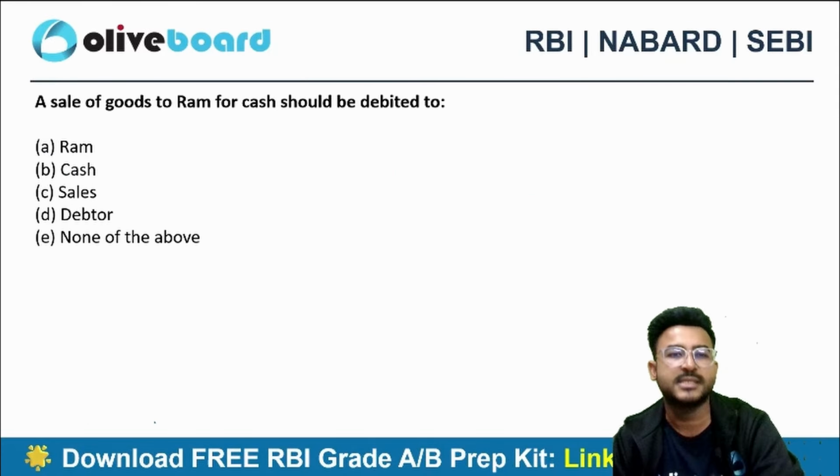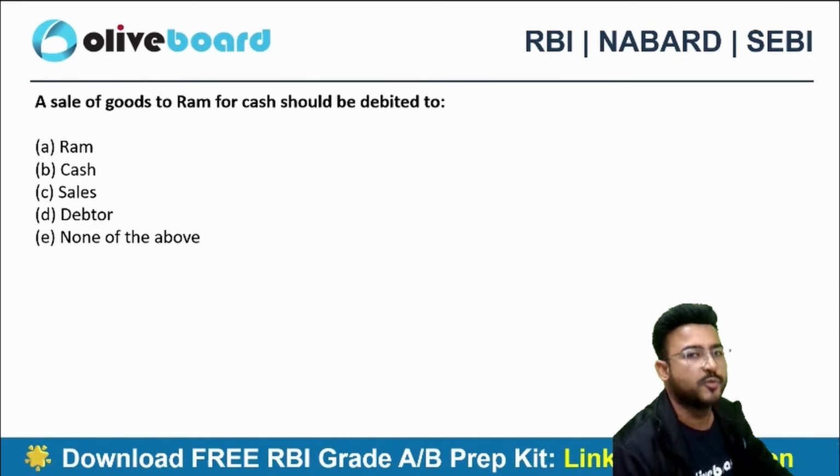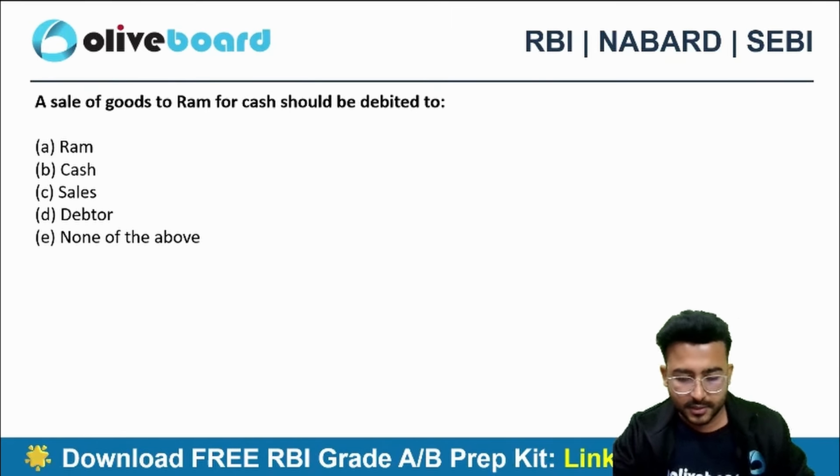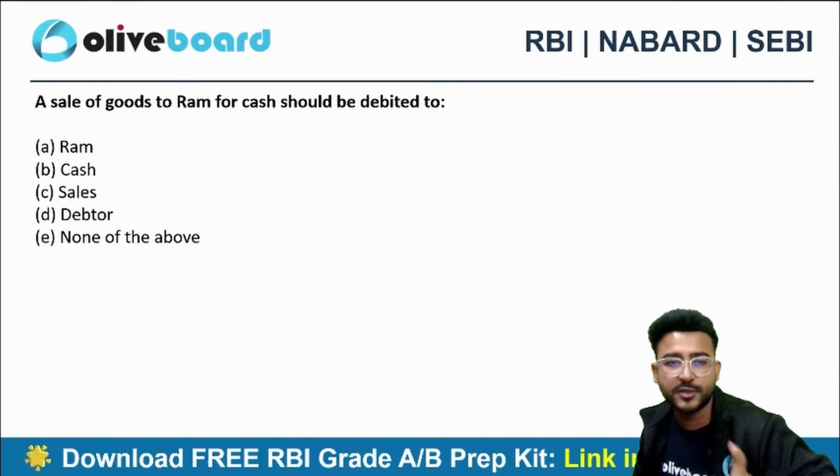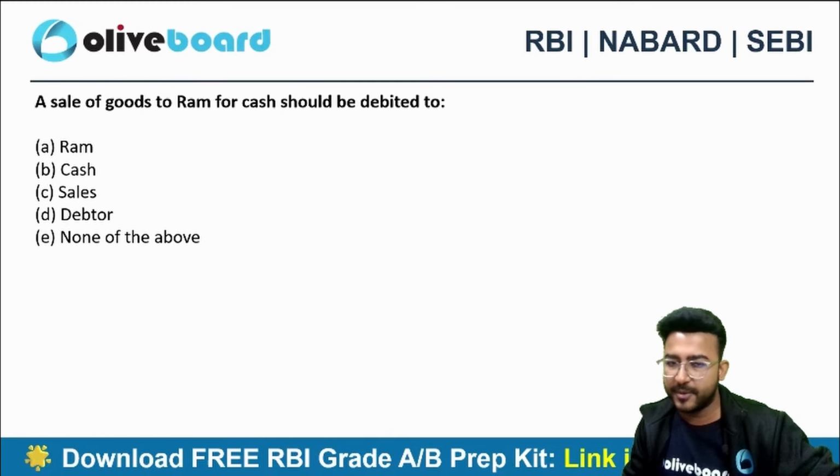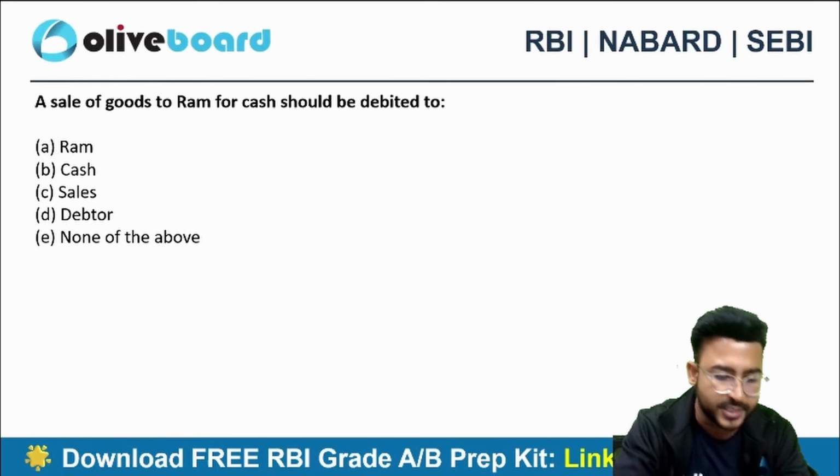Next one. A sale of goods to Ram for cash should be debited to what account? Take your time. Sale of goods to Ram for cash will be debited to which account?